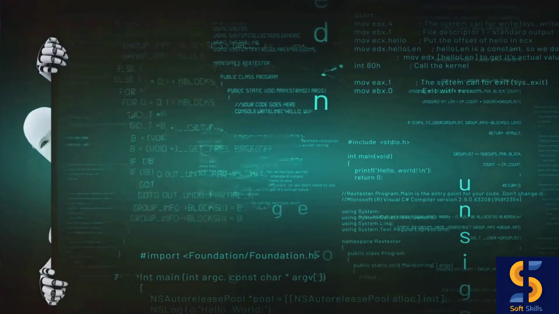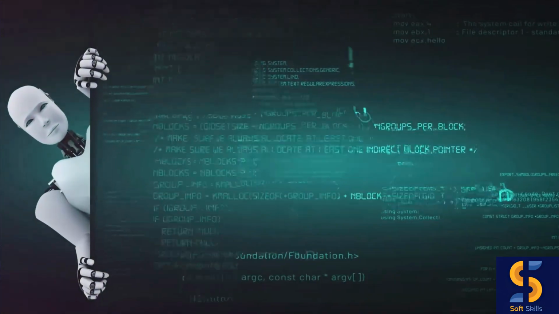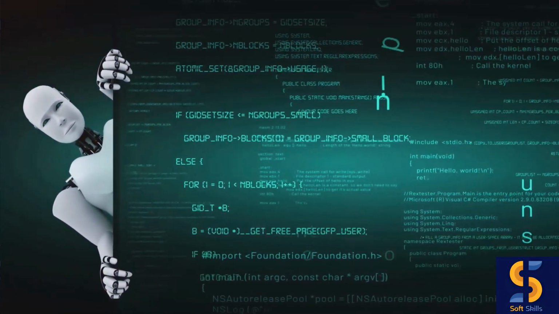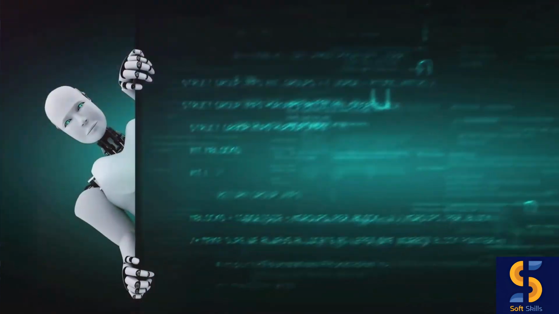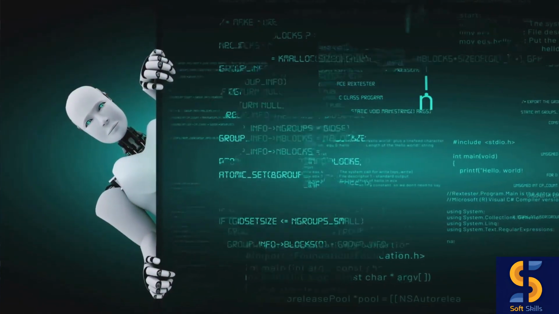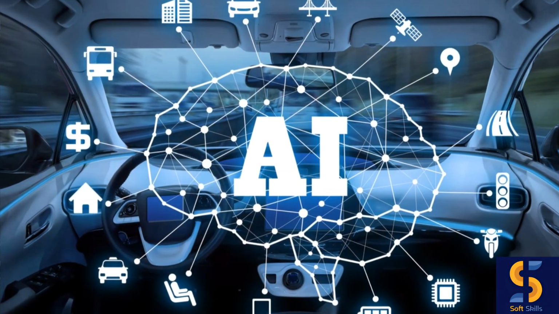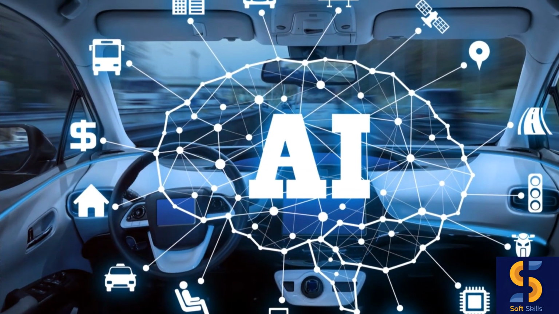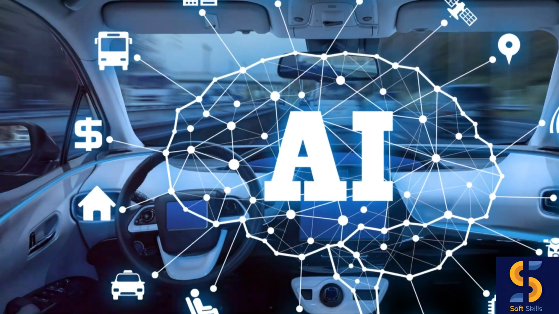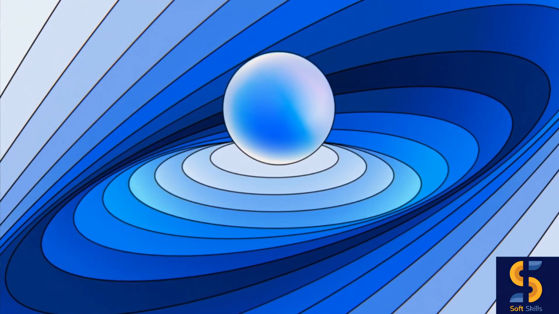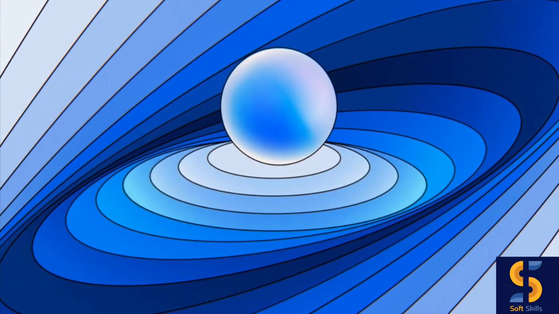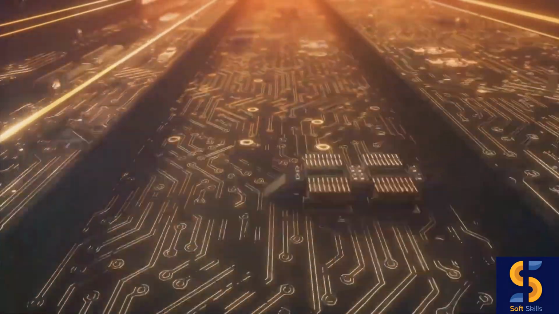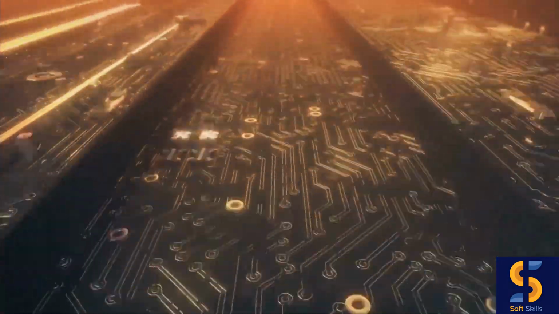In summary, Agentic AI represents a significant advancement in artificial intelligence, enabling systems to operate autonomously, proactively, and adaptively. From autonomous vehicles to smart homes, the applications of Agentic AI are vast and transformative. However, as we advance, it's essential to address the challenges and ethical considerations to ensure these technologies benefit society responsibly.